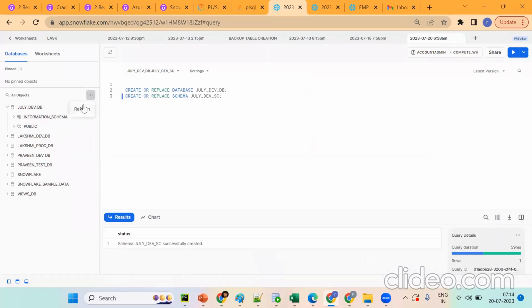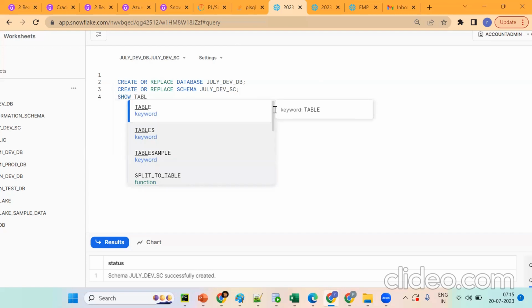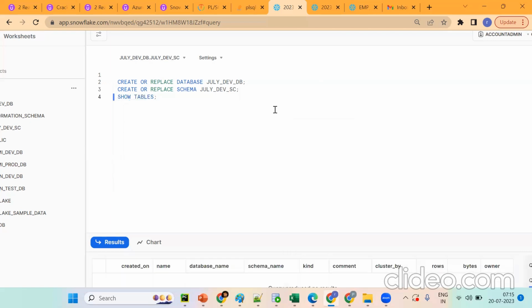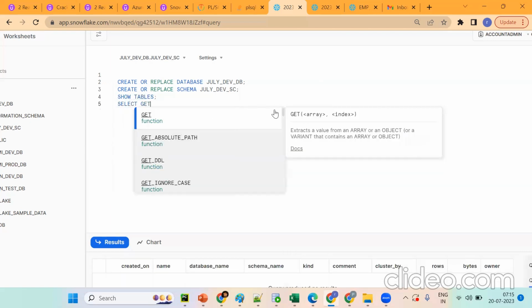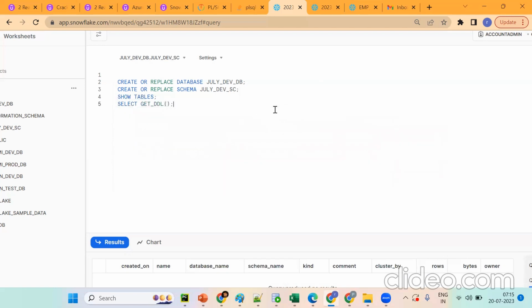Now tell me, how can I see the list of tables in this particular database? Show tables. Not description. Listen to the questions carefully. I'm not asking for description, I want to see the list of tables. Show tables. If I want to get the detail, we should go for select get underscore detail. So now there is no table.